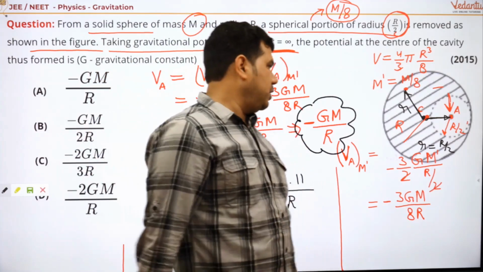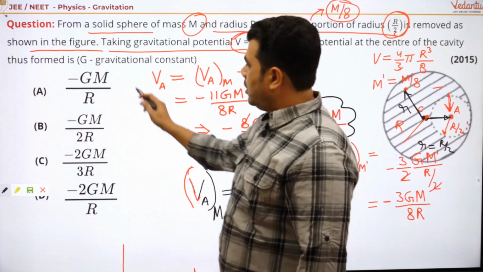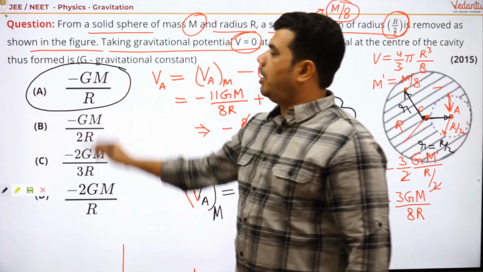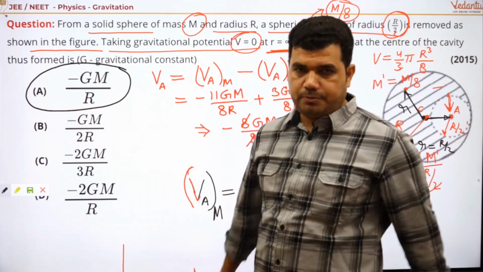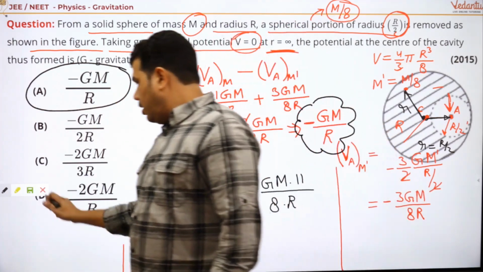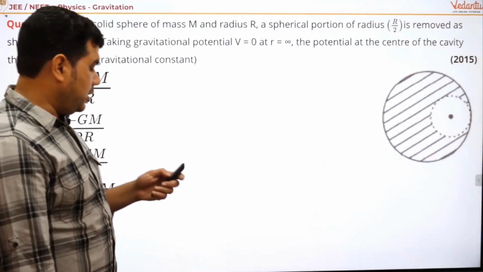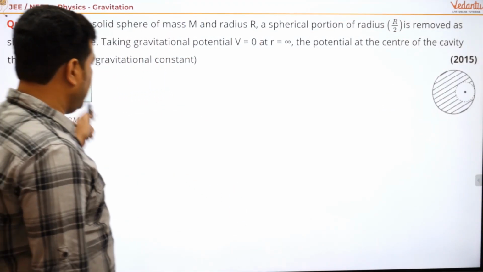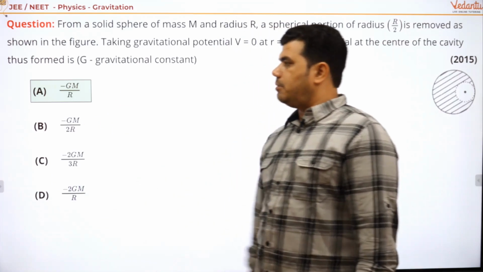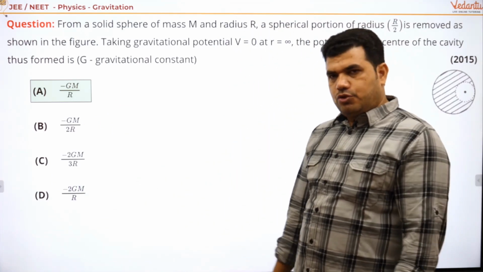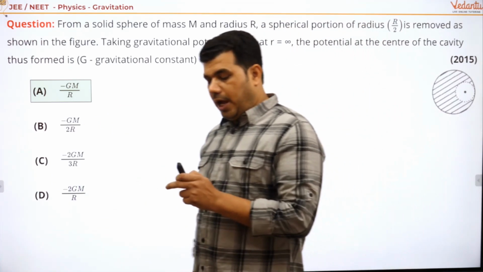So the answer for this question is, you can see here, minus GM upon R, that is option A. Okay, so let's see. Option A is the correct answer. Here you can see the correct answer is minus GM upon R. So again, let's see another one.